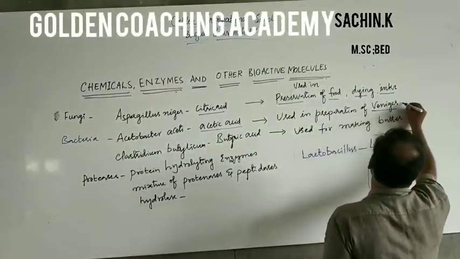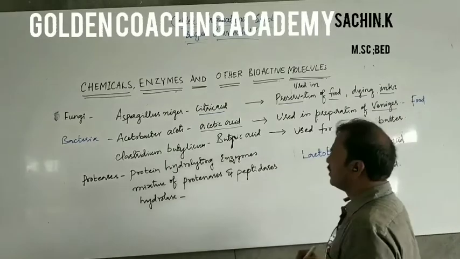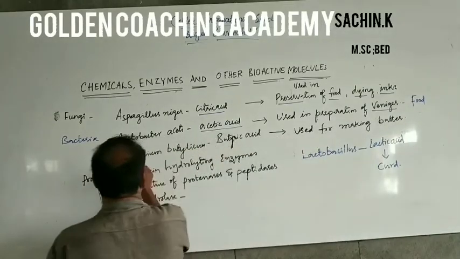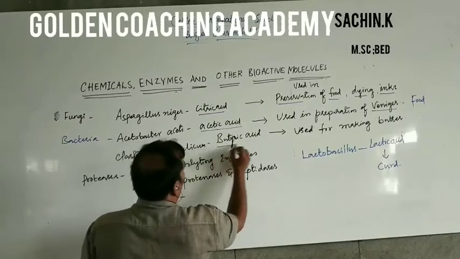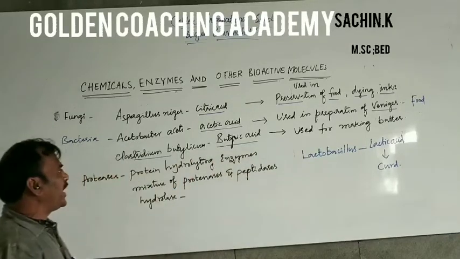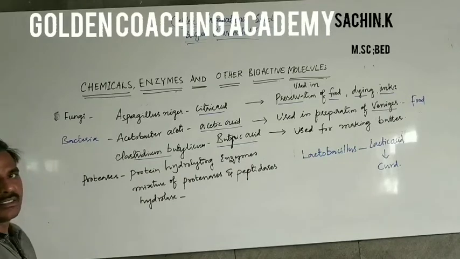This vinegar is used in food preparation. And Clostridium butylicum synthesizes butyric acid, used for making butter.